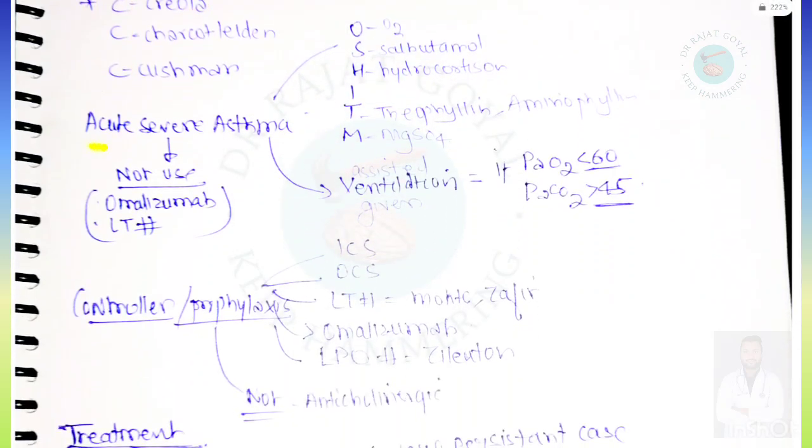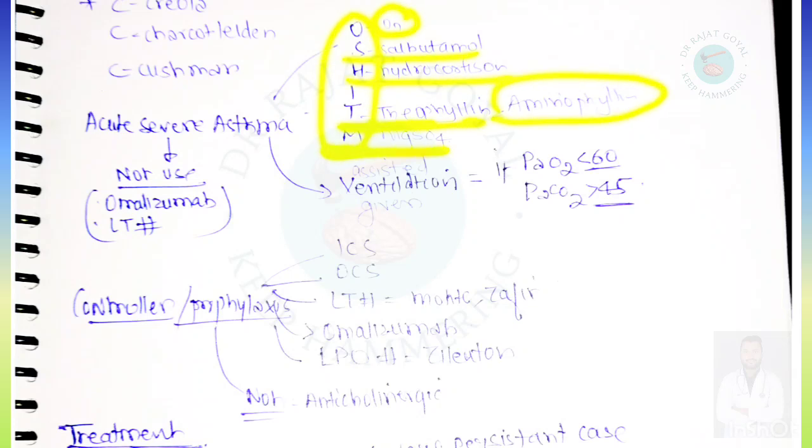If they ask about acute severe asthma, also known as status asthmaticus, then the treatment will be, we have to remember by O SHIT M. O means oxygen, S means salbutamol, H for hydrocortisone, T for theophylline or aminophylline, which are given nowadays, and the last resort will be MgSO4.